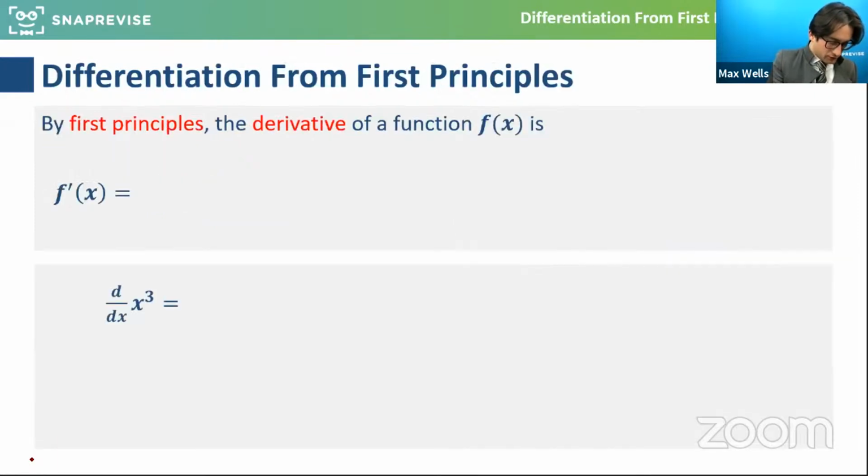So what we're doing is producing a gradient function. We're going to look at first principles, basically from scratch. The derivative f dash of x is essentially the limit as h approaches 0. Apologies guys, this pen is looking a little bit knackered at the moment.